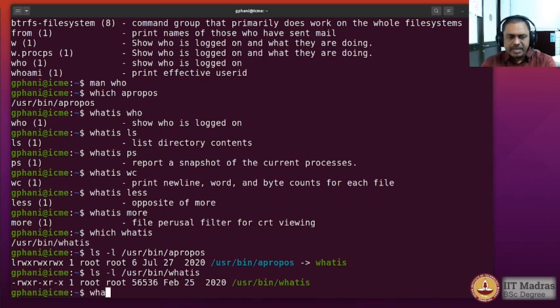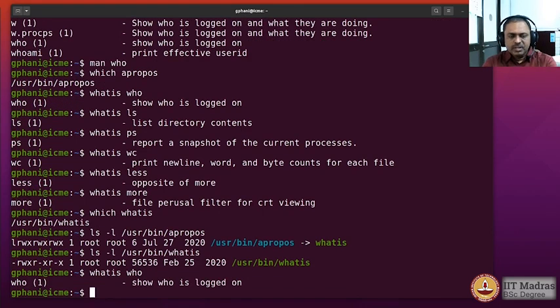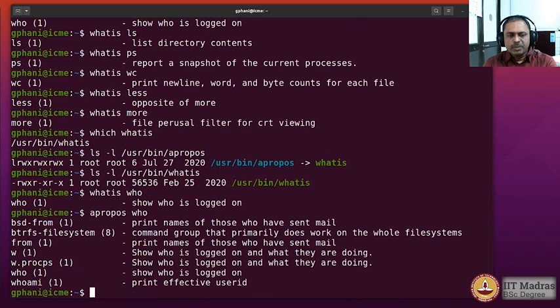However, the output is different. For example, if I type whatis who and apropos who, then the output is different. So how is this possible? The reason is that in Linux, every executable would know in what name it has been invoked, and depending on the name that it is invoked, it could actually have different behavior. Okay, so you could actually have these features tested out as part of your own bash scripts once you start learning that as part of this course.